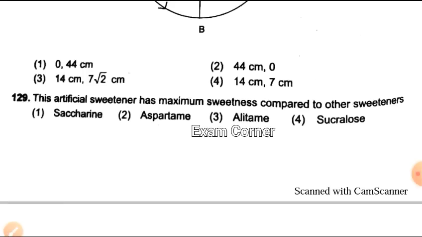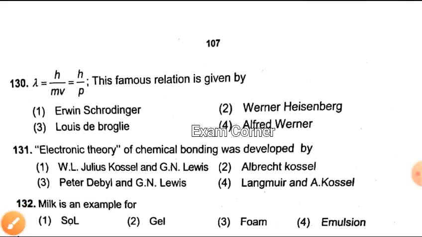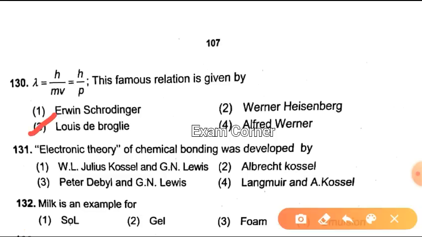This artificial sweetener has maximum sweetness compared to other sweeteners. Here the correct answer is Aspartame. Okay. Next one. Lambda is equal to h by mv. Okay, this famous relation is given by Louis de Broglie. Okay. Next question.